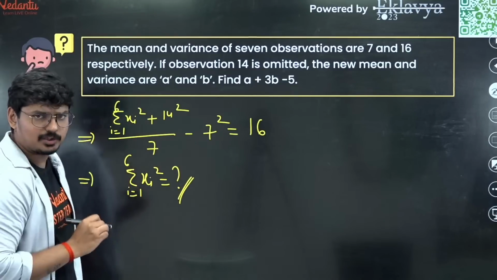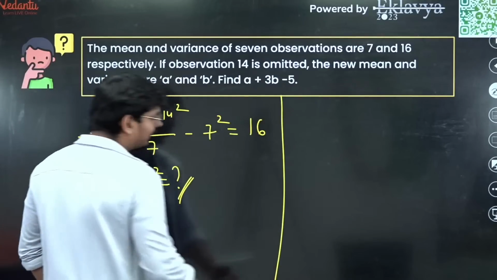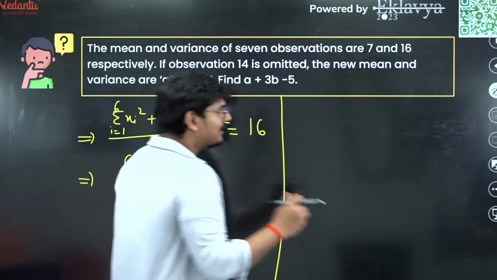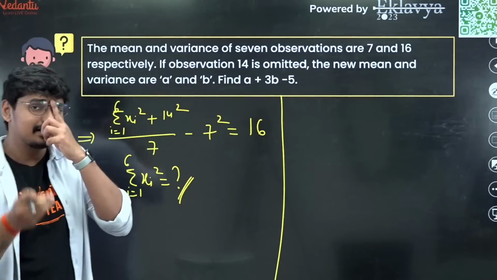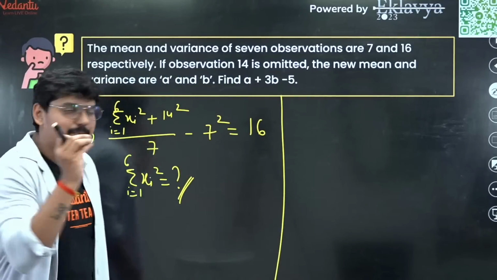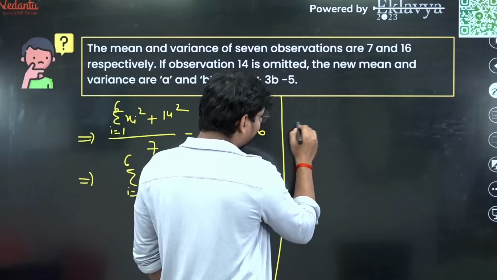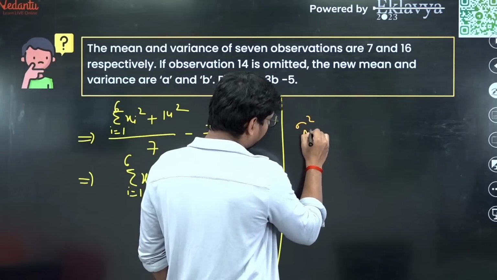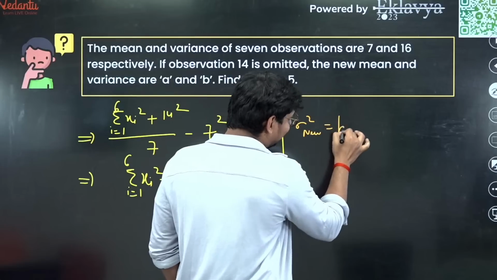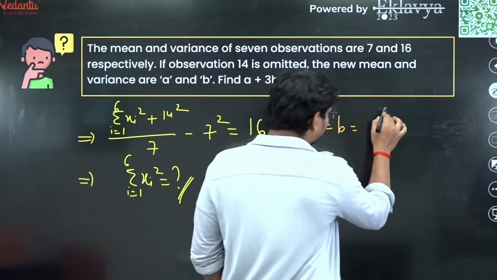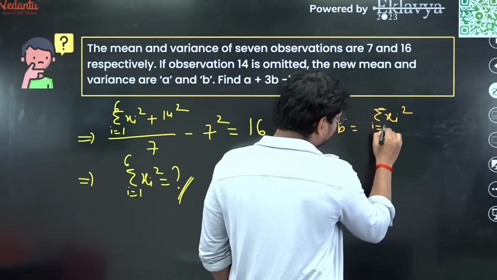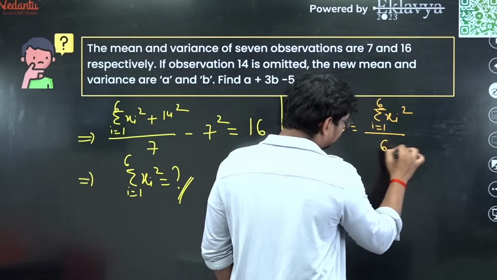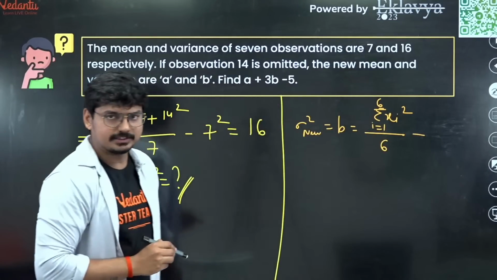Once you know that, all you have to do is calculate the variance of these new 6 observations. Let me take that variance sigma square new, which is given by B. This is simply given by summation xi square, where i is running from 1 to 6, divided by 6, minus the mean whole square, right?